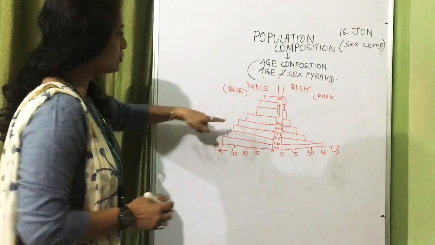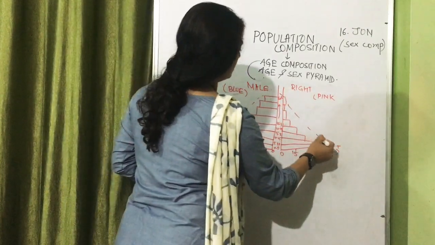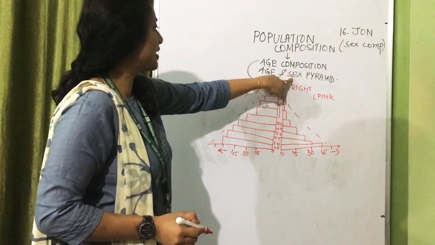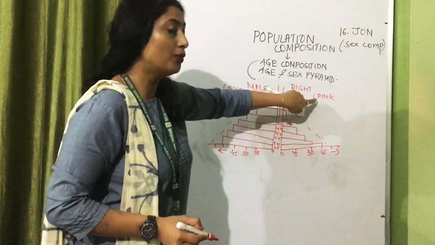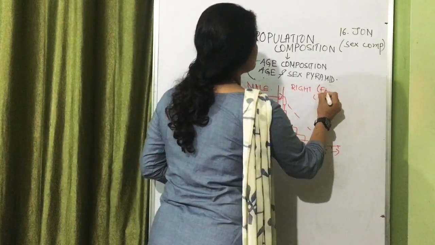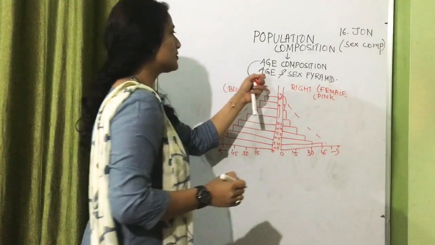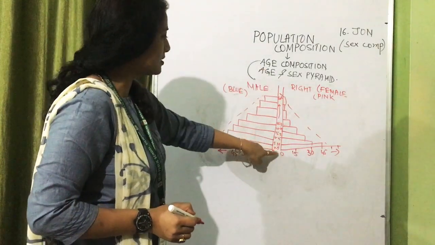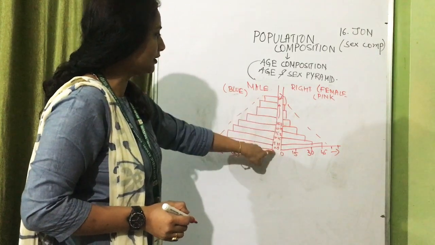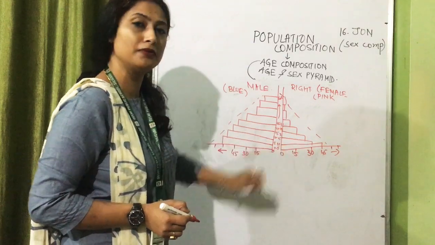Because you can see the shape is a pyramid, we call it a pyramid. Sex, because we are showing both the genders, male as well as female. And why we say age and sex, because you can see the age category has been shown here clearly to know which age group has how many males and how many females.